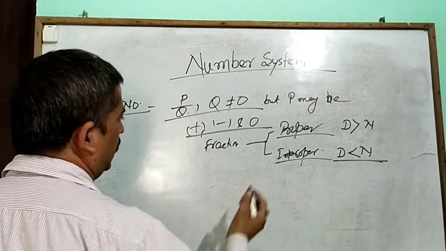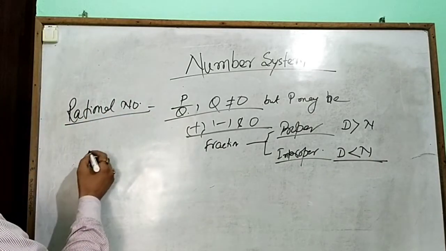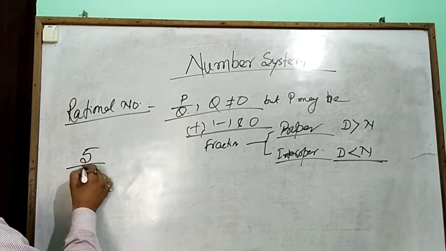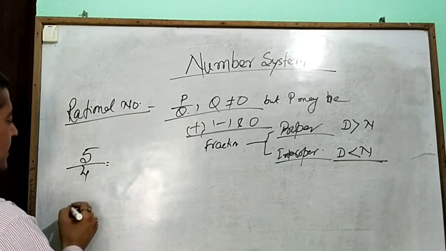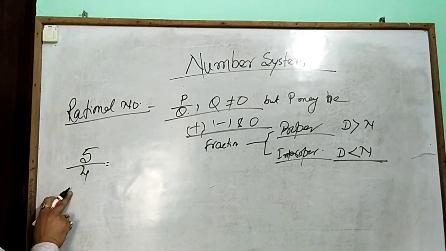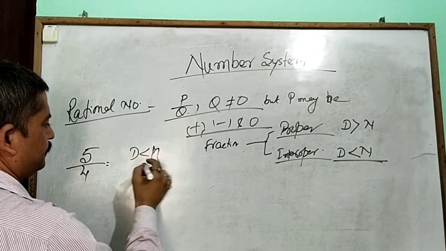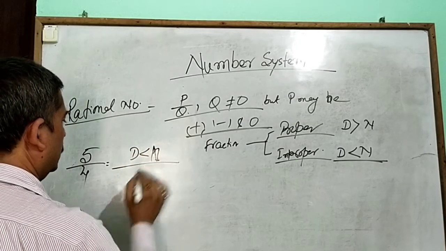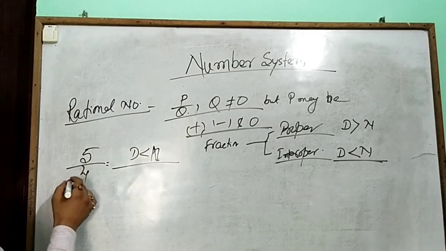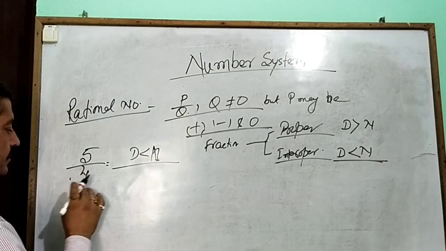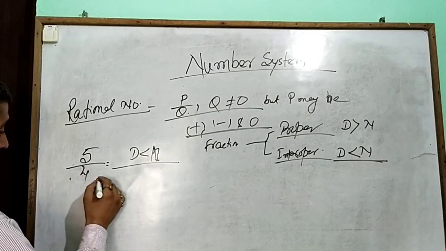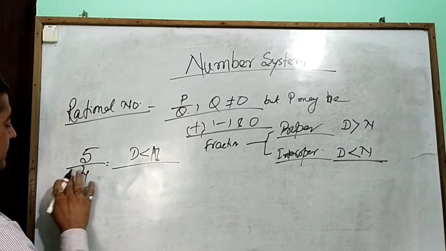Someone asks, sir, how to represent an improper fraction? So you change the fraction. The improper fraction is one where the denominator is less than the numerator. So first of all, we change it into a mixed fraction.